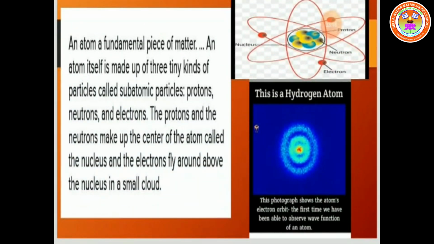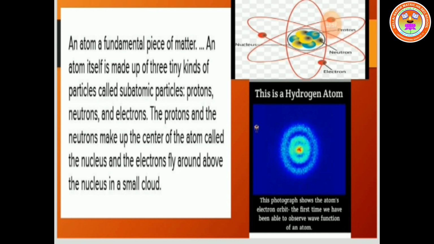Okay, what is an atom? Already we have studied. Once again we can recall. An atom is a fundamental piece of matter. An atom itself is made of three tiny kinds of particles called subatomic particles: protons, neutrons, and, very good children, electrons. These three particles are called subatomic particles. Protons and neutrons make up the center of the atom.